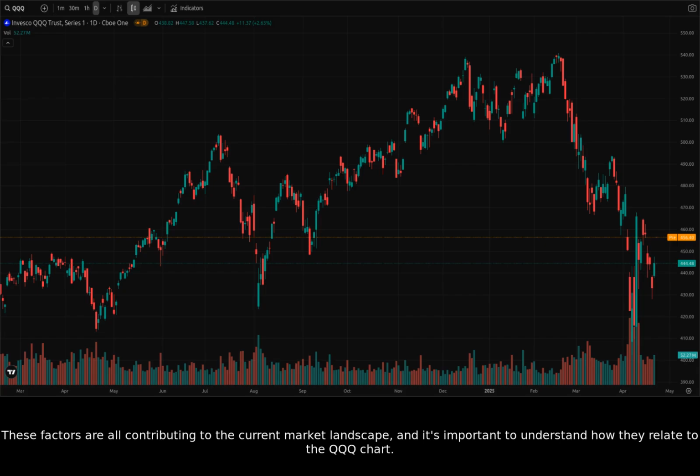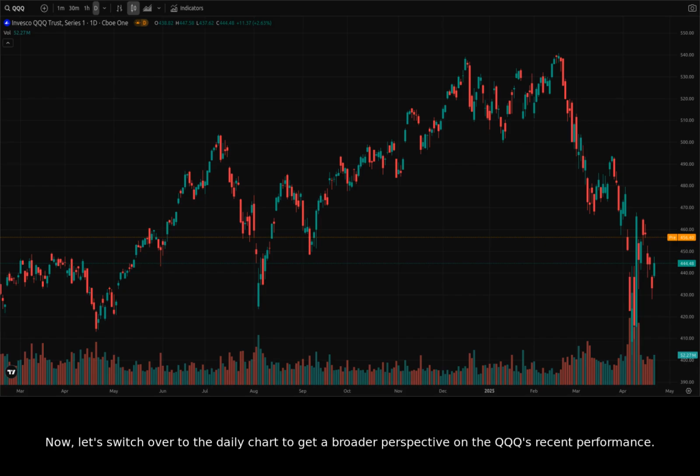the QQQ chart. Now, let's switch over to the daily chart to get a broader perspective on the QQQ's recent performance. Looking at the past several months, we can see a clear uptrend with some significant volatility. Notice the large drop in early April, followed by a sharp recovery. This could be a sign of strong buying pressure at lower levels.